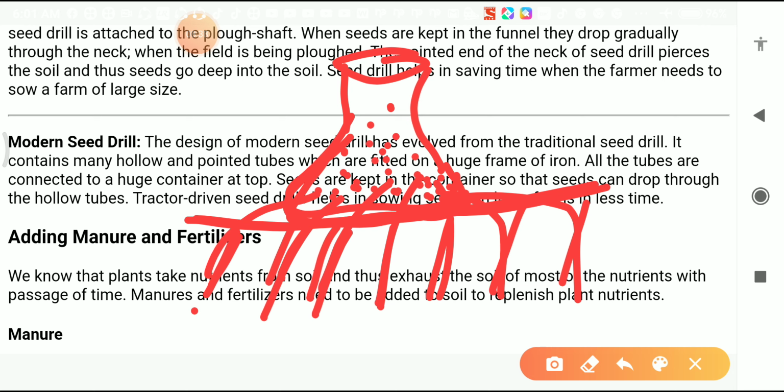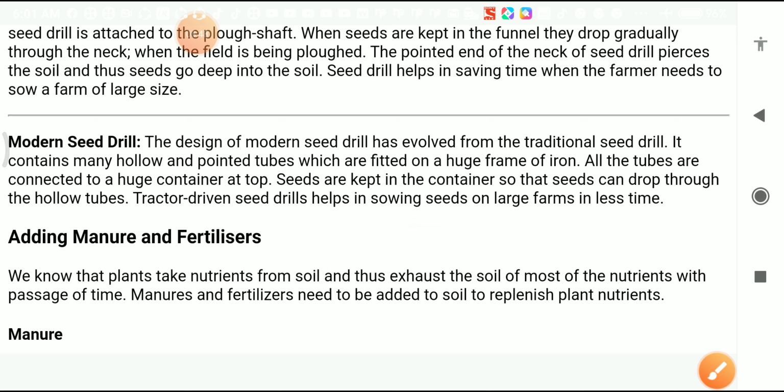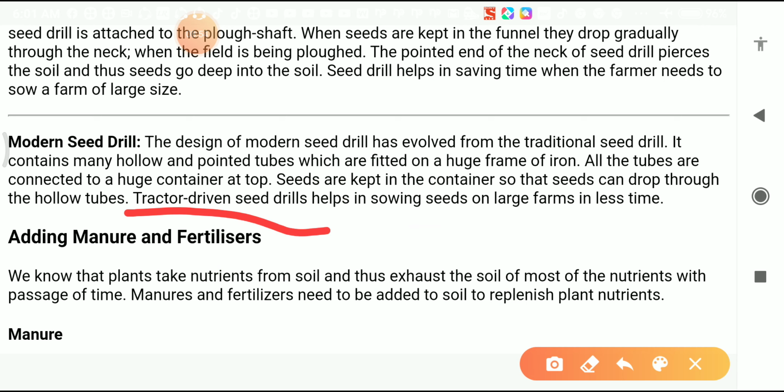One tube is here, the second tube is here, and the third tube is here. So with the help of this seed drill, that is called the tractor driven seed drill, seeds are sown very easily on large farms in less time.